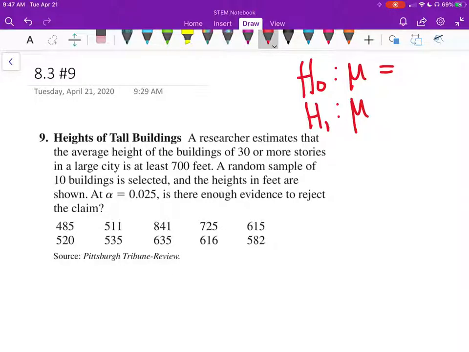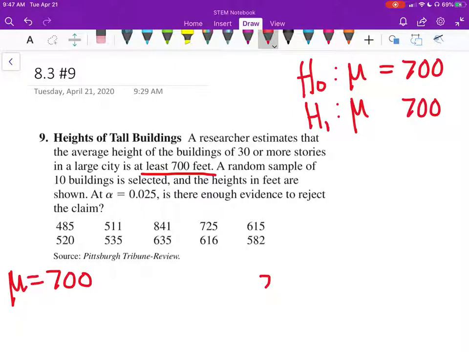And now to determine our mu, let's look at the population sample. So a researcher estimates that the average height of the buildings is at least 700 feet. So mu is equal to 700. So here's our 700 here.